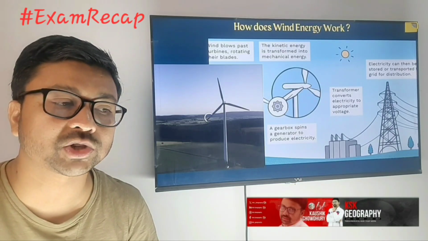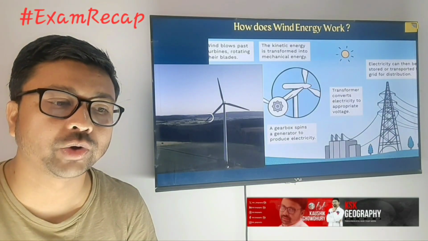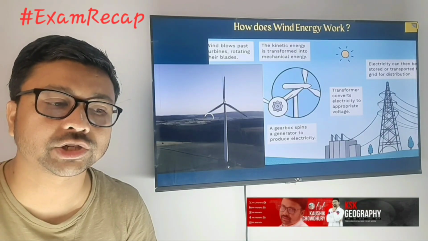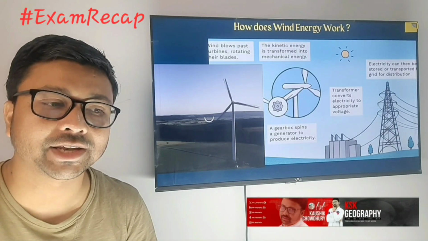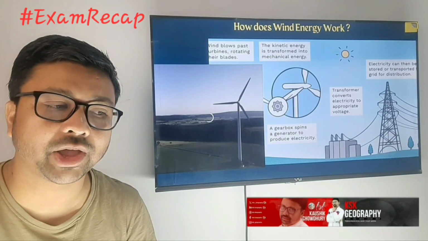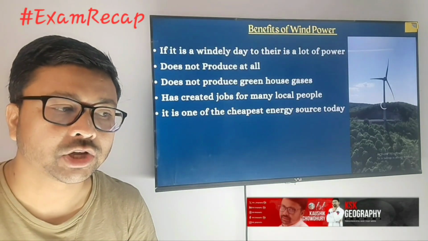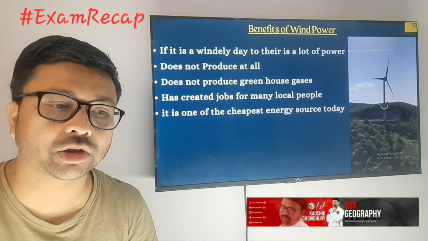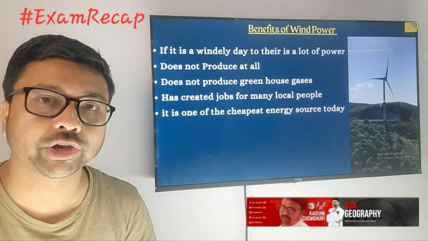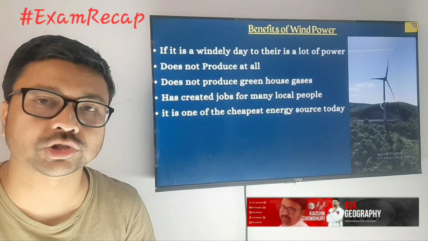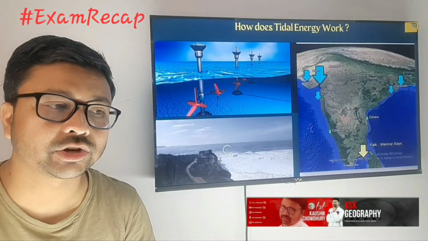There you can use windmills; they start rotating, and the rotational energy is converted to electricity. The advantage is there is no wastage of land. As long as the wind blows, we will be able to generate electricity, and maintenance cost is also less.